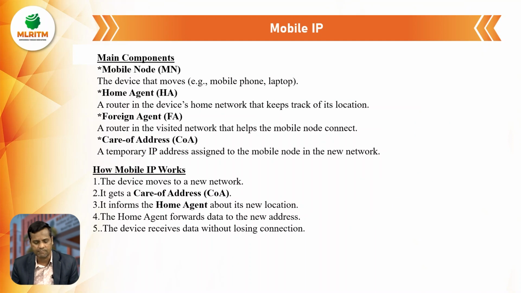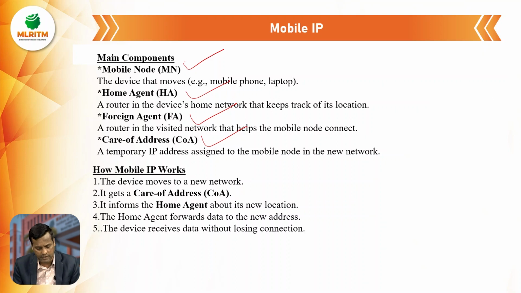So, the main components of mobile IP. What are the main components of mobile IP? First are the mobile node, home agent, foreign agent, and care of address. The mobile node is the device that moves, like mobile phones, while we are carrying them in our pocket and moving from one place to another. The device that moves, we can call a mobile node.